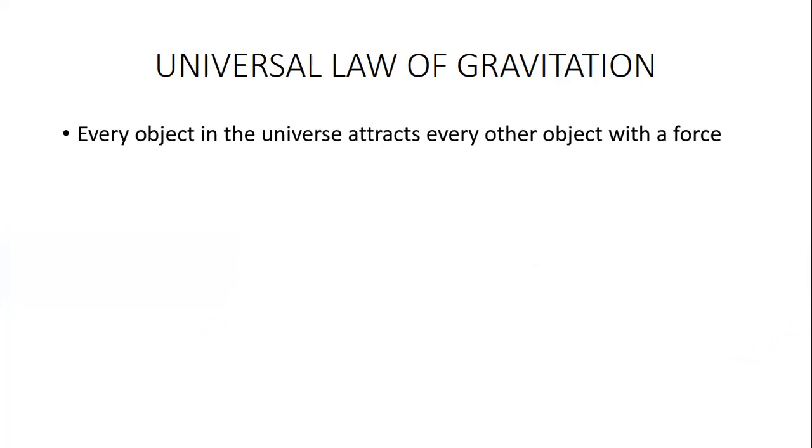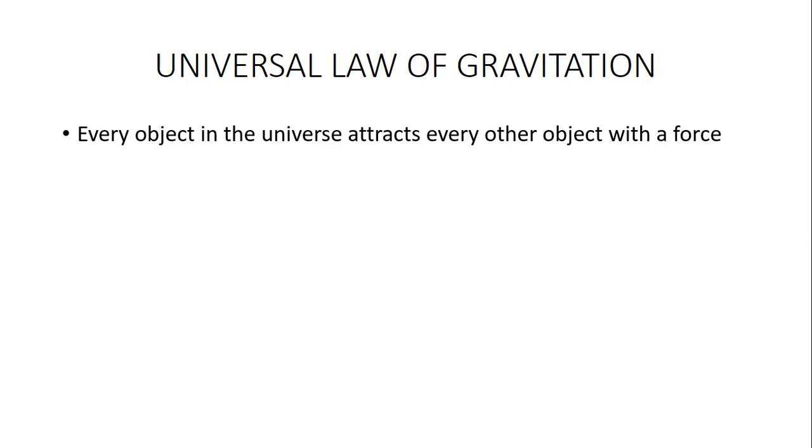Okay, so first of all, the first point you have to understand: every object in the universe, it may be on the earth, it may be on other planets, it may be in another galaxy, it may be in some other kind of universe, all objects attract one another. For example, I am attracting this object and you are attracting some other object, and that object is also attracting you.